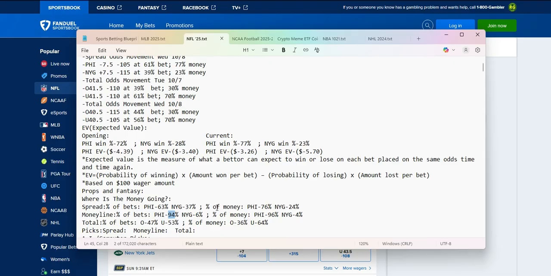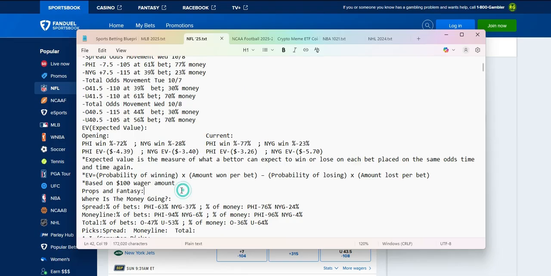Percentage of money, Eagles 76%, Giants 24%. Over under total 40.5, changed from 43.5. Over percentage of betting is getting 47%. Under is getting 53% of the betting. Currently, this is early Thursday morning. Percentage of money, over 36%, under 64%. So a lot of people are expecting a lower scoring game, especially after you saw both of their games. They weren't really high scoring, especially the Giants when they played the Saints last weekend.